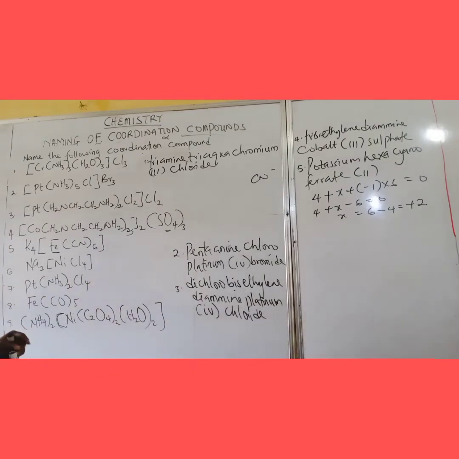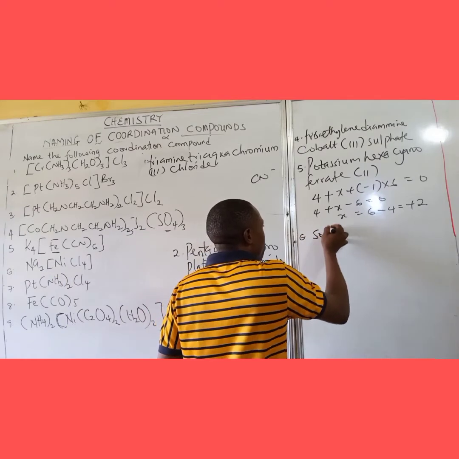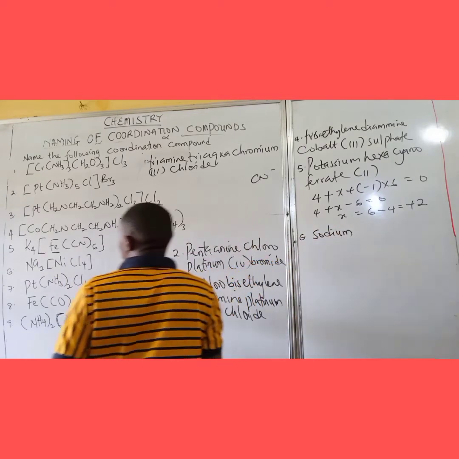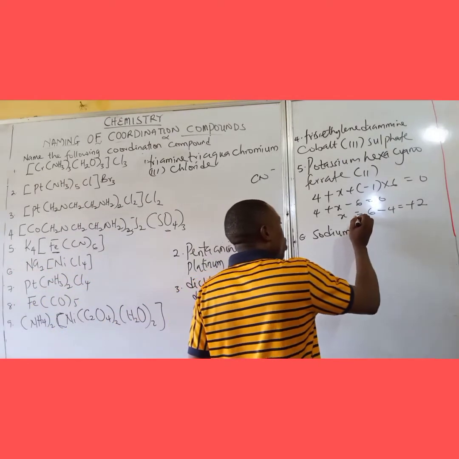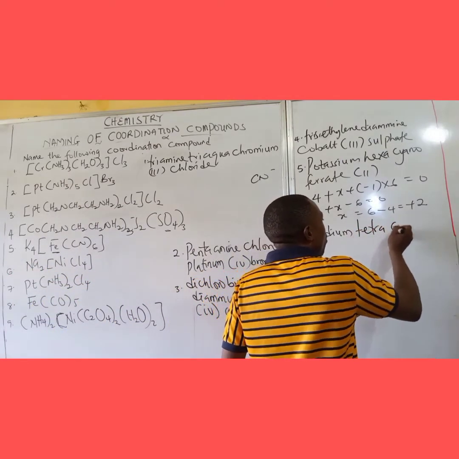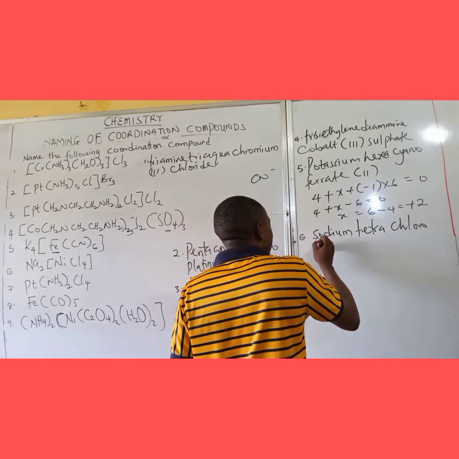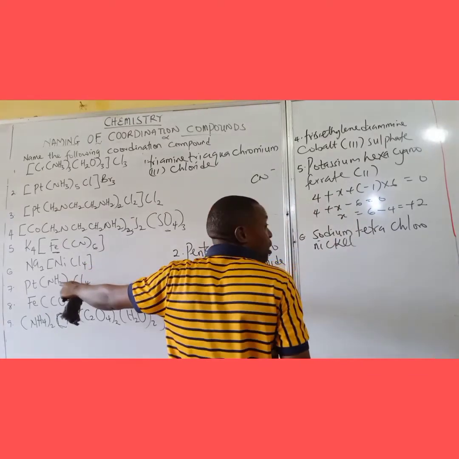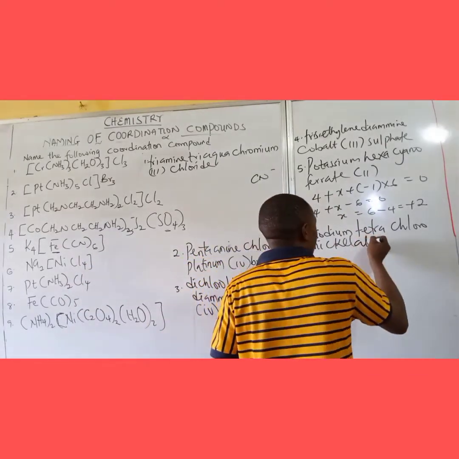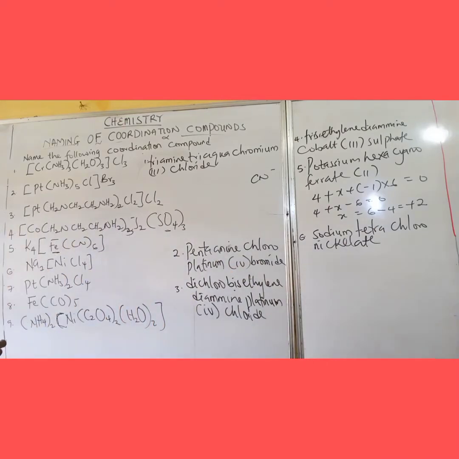Move to number 6, the same idea too. It becomes sodium tetrachloronickelate. Remember, it's nickel ordinarily, and because it's a negative complex it ends in ATE. Nickelate 2.